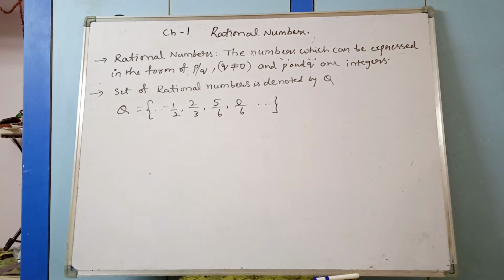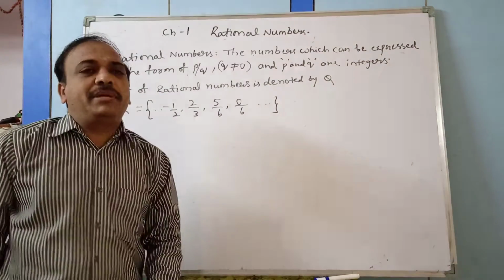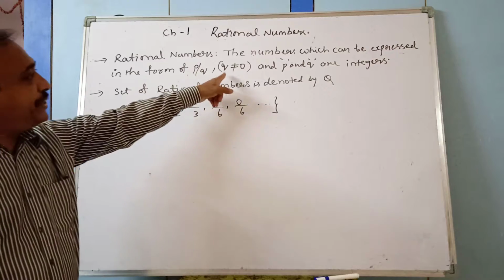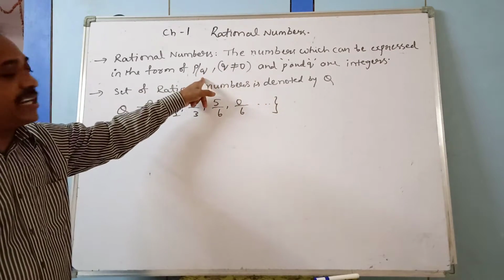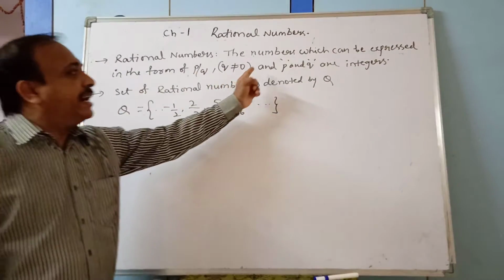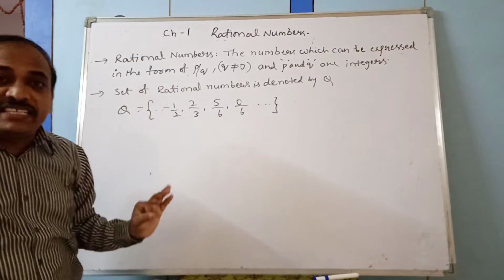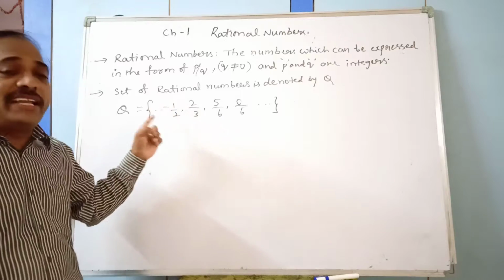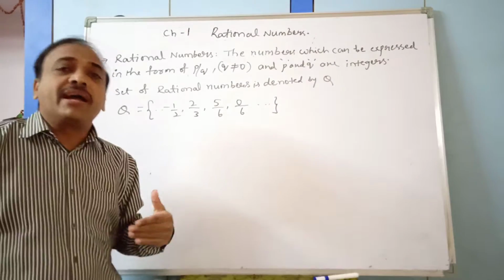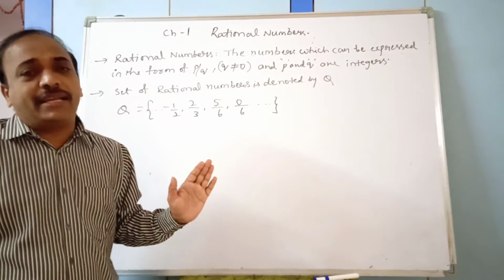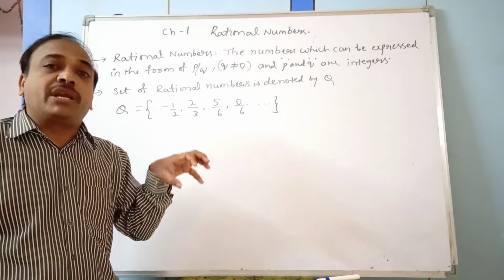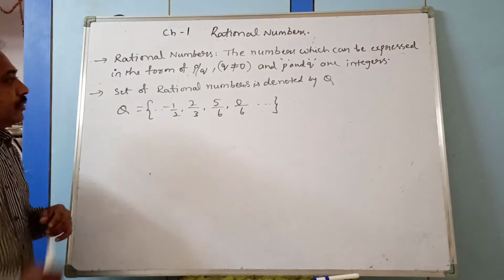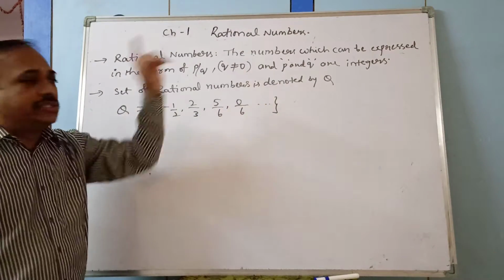Now you see the rational numbers. Rational numbers are the numbers which can be expressed in the form of p by q, where q is not equal to 0, the denominator should not be equal to 0, and p and q are integers. Integers means positive and negative. So numerator and denominator can be either positive or negative numbers, but the denominator should not be equal to 0.